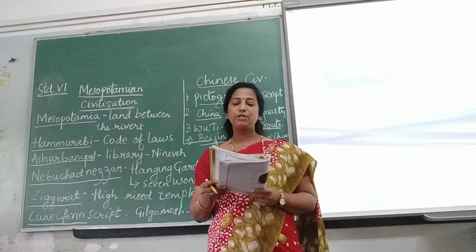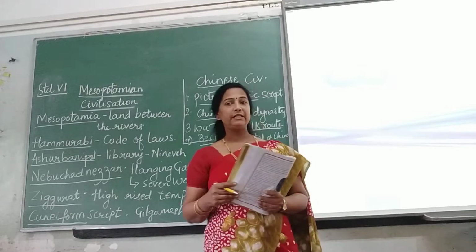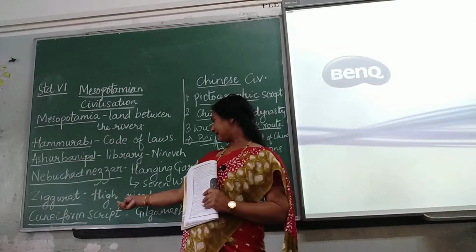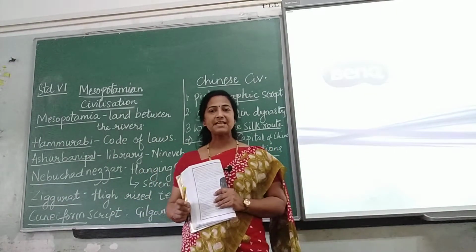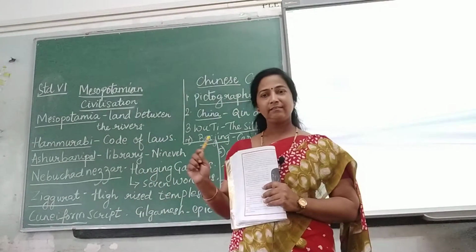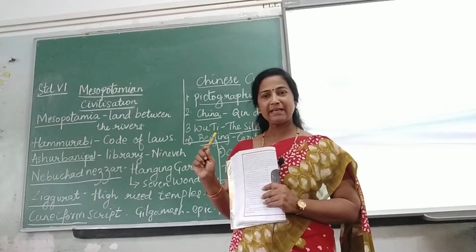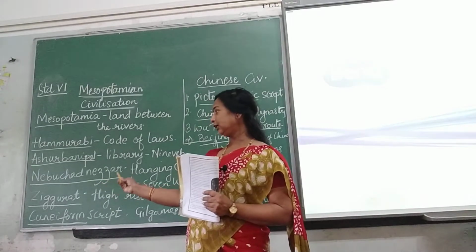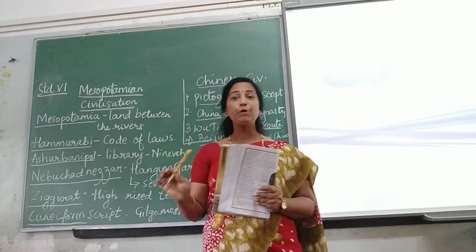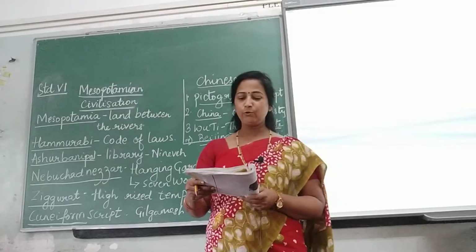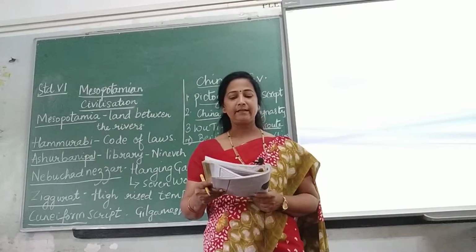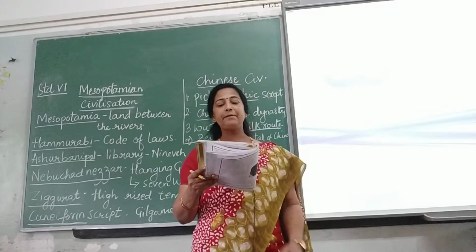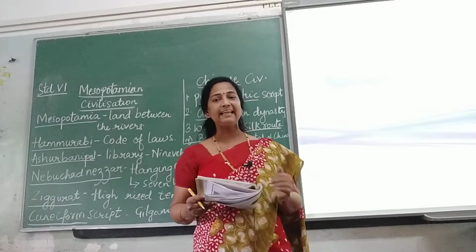High-rise temples named ziggurat were built there. So in Egypt, what did you study about the pyramids? Now, the high-rise temples were the speciality of the Mesopotamian civilization. What is it called? Ziggurat. Ziggurats were built here. Cuneiform script was used by these people, and the great epic of the Mesopotamians was Gilgamesh.